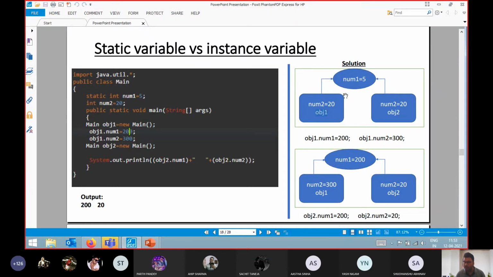I'm showing this diagram so that you understand that you are creating a single copy for the static variable, but for the instance variable, that is num2, you are creating a separate copy.